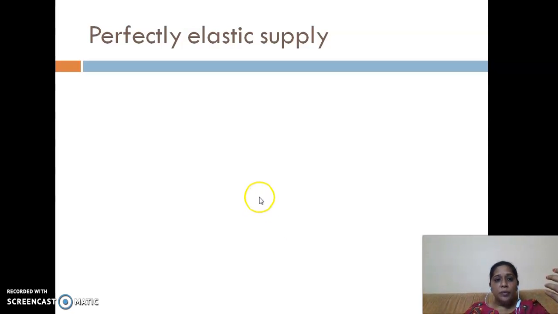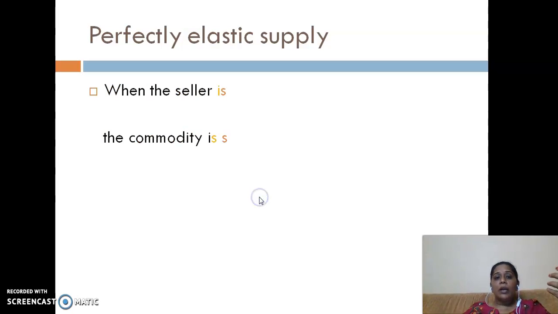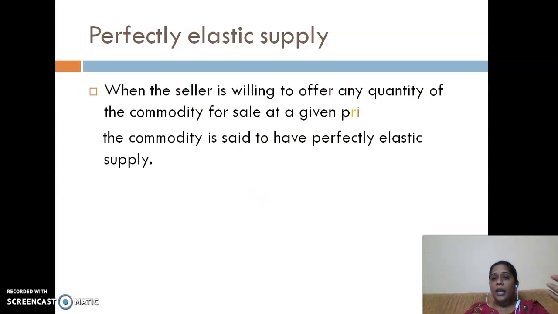So we can say that the seller is willing to offer any quantity of the commodity for sale at a given price level. And one more thing I would like to say here is that when there is a change in price, quantity supplied becomes zero. So in that way only it is called perfectly elastic. So no change in the price, but the seller is ready to sell any number of commodities into the market. And we will say that elasticity of supply will be infinite.